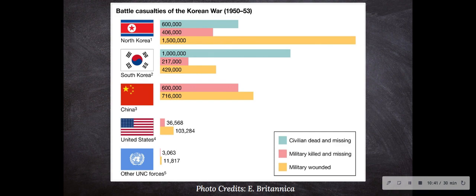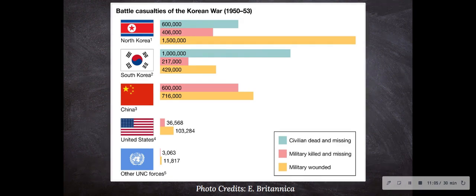For China, there were no civilian dead and missing because obviously the battle was only fought in North and South Korea. For China, we have 600,000 military killed and missing, and 700,000 military wounded. Here in the United States, obviously we have a lot less because none of the battle was fought on our grounds.